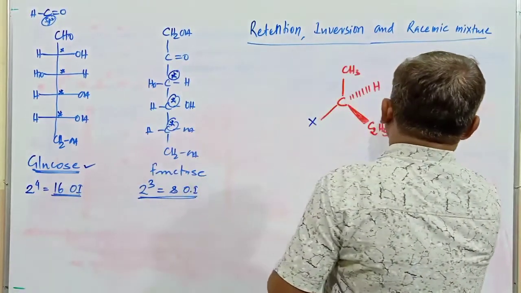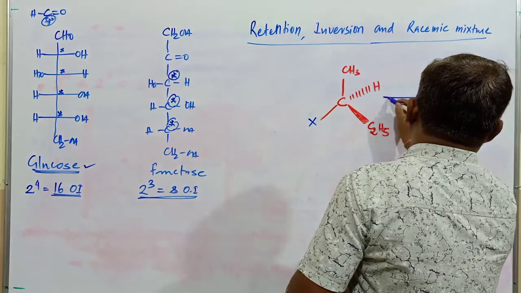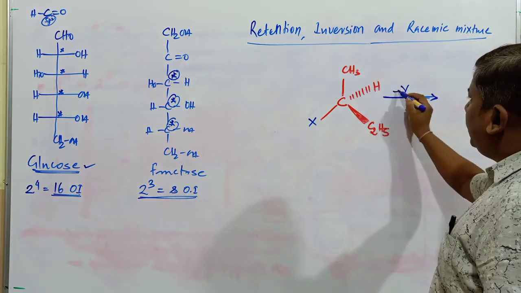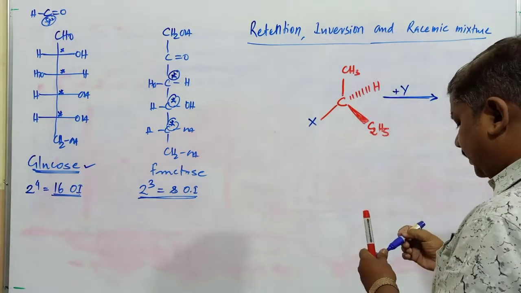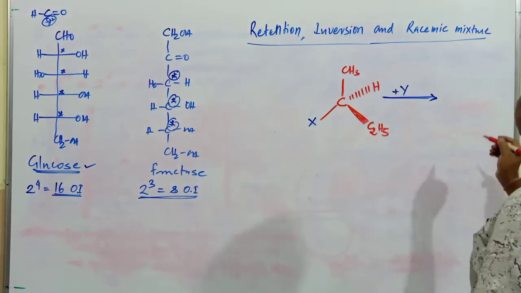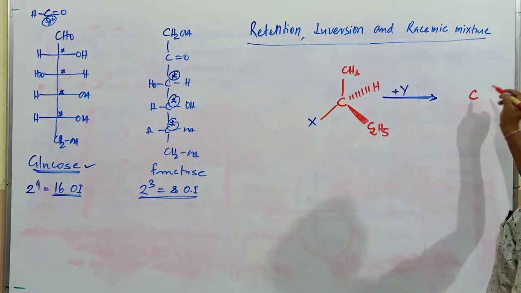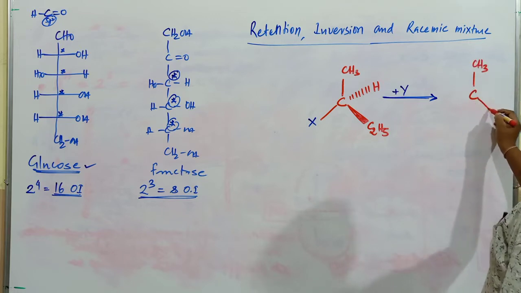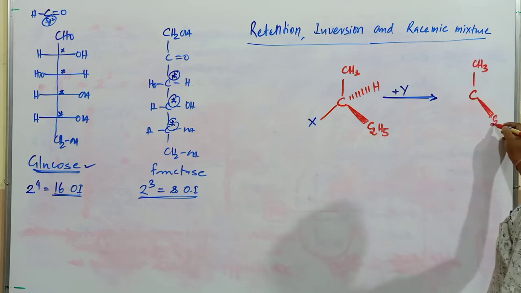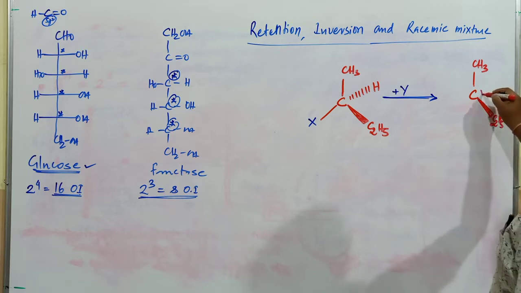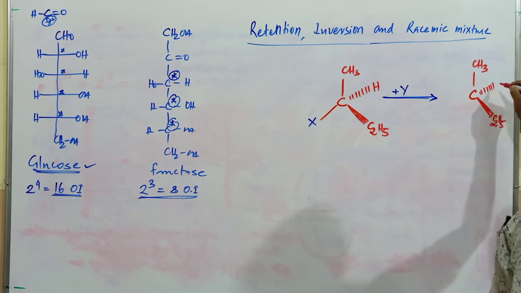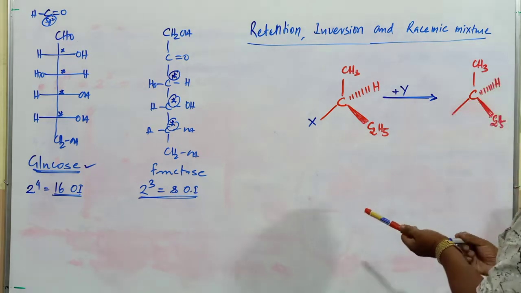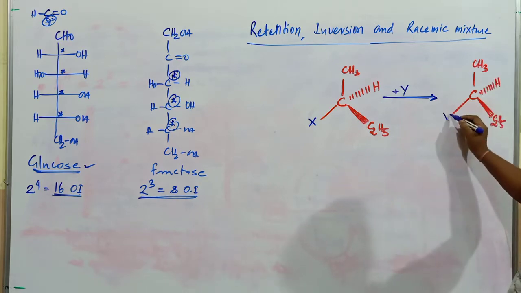In the course of a chemical reaction, in this particular reaction, if X group is replaced by Y, so Y is going to be added here. Y is going to replace the corresponding X. When Y is replacing X, then the configuration, this is CH3, and this is C2H5 group. Next, this is the group that is found to be hydrogen. Now here this X is replaced by the atom or the particular molecule, that is Y.